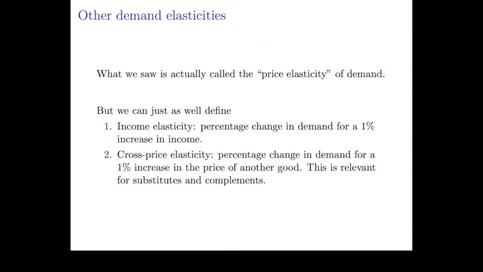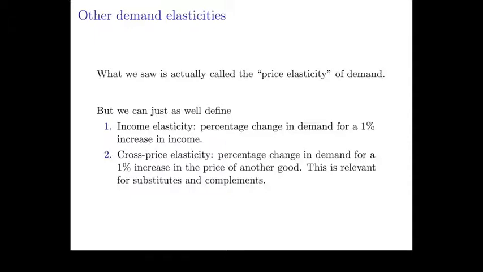You could define cross-price elasticities. Remember that we saw how the demand for pork depended on the price of beef, for example. So you can define a cross-price elasticity, which describes the way the demand for one good responds to changes in prices of other goods.